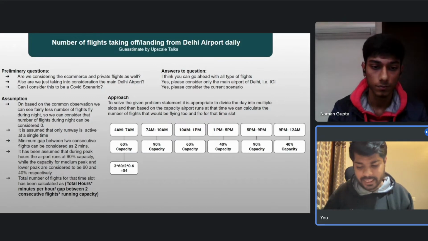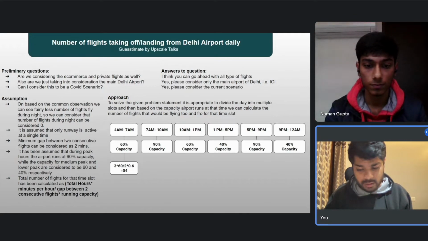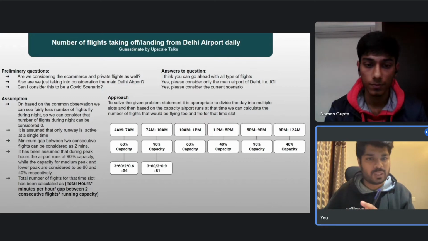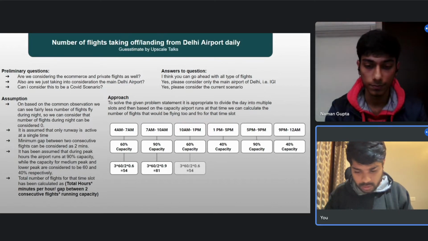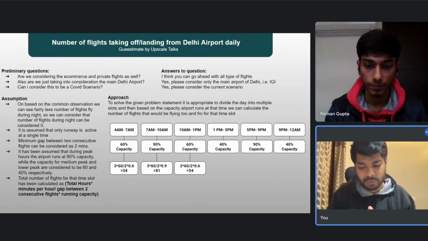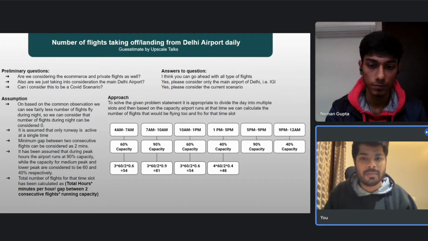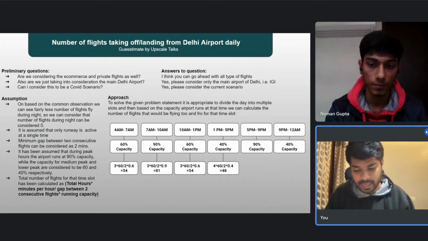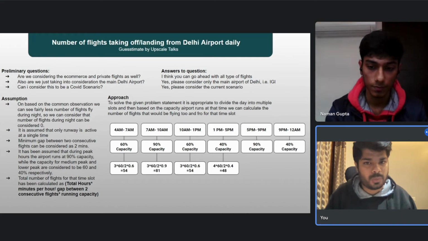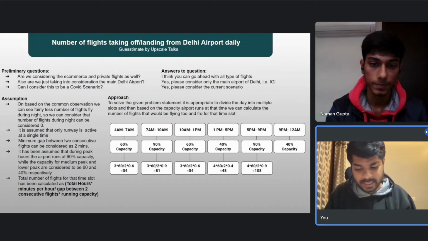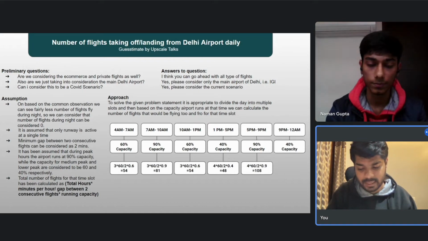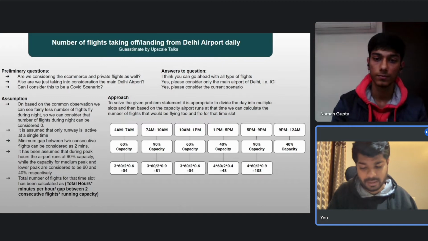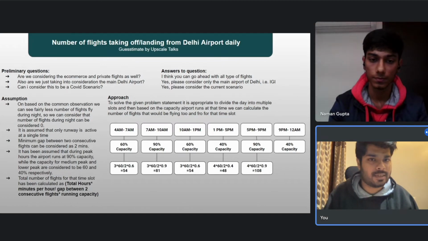So for my next time slot, the flights come out to be 81. For my next case, it comes out to be same as the first one, that is 54. For the next problem, that is my 1 p.m. to 5 p.m., where my airport is running at 40% capacity, the number comes out to be 48. For my next case, when it is running at 90% capacity, the number comes out to be 108. And for my last case, where the airport is running at 40% capacity, that is my 9 p.m. to 12 a.m. in the morning, the number comes out to be 36.